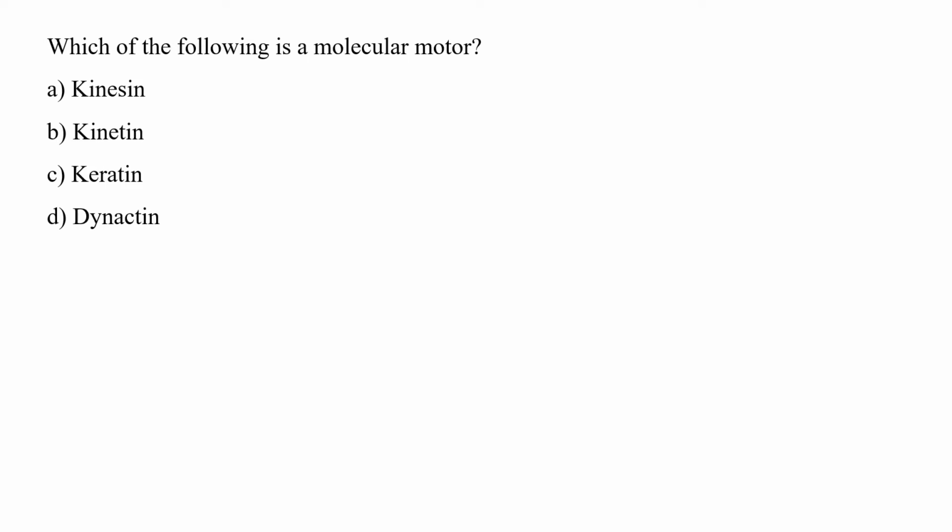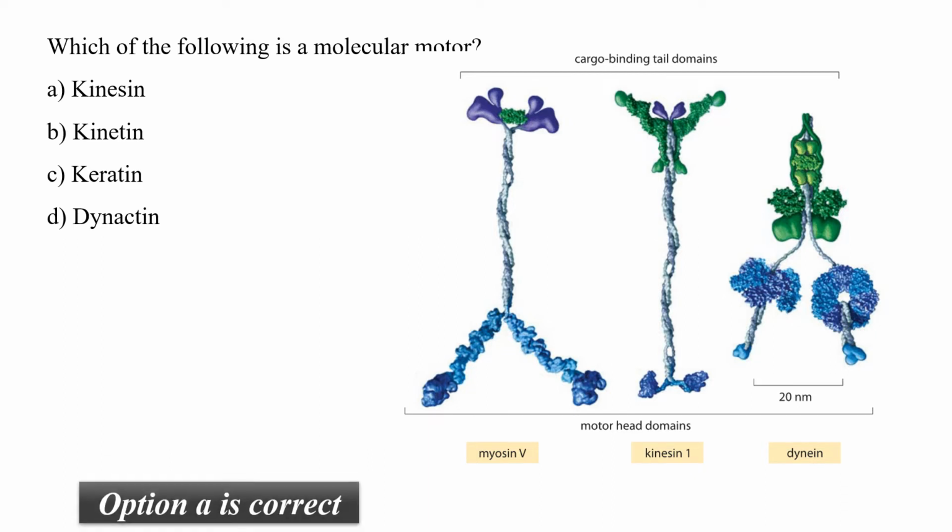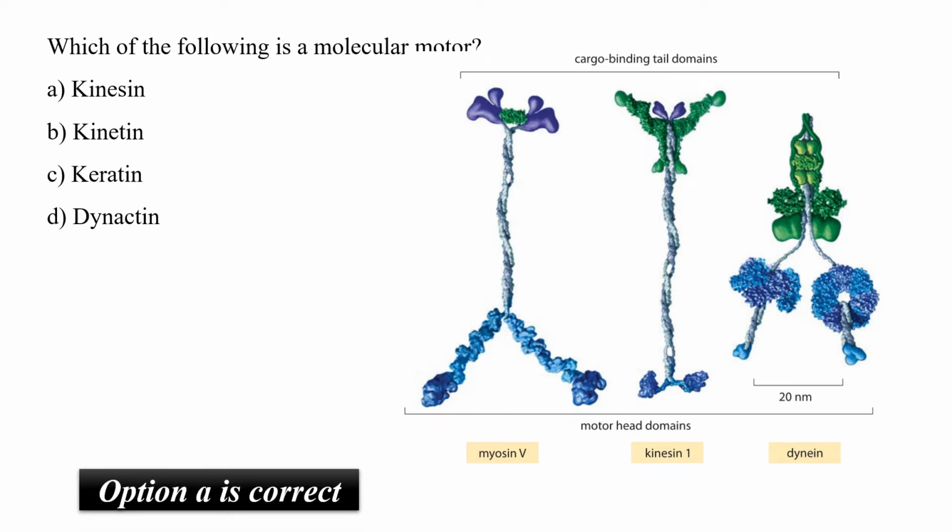Which of the following is a molecular motor? Kinesin, kinetin, keratin, or dinectin? Kinesin, dynein, and myosin. These are the examples of three cytoskeletal motors where kinesin moves cargo inside cells away from the nucleus along microtubules. So option A has to be the correct answer.